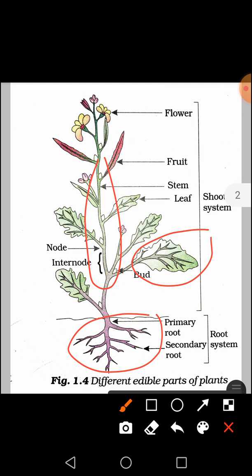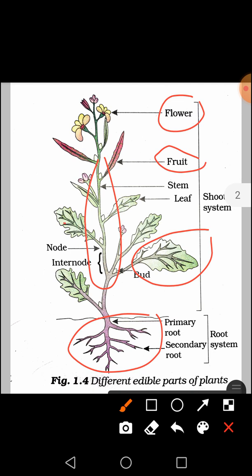Leaf helps in making food by the process of photosynthesis. Roots help in absorption of water and minerals from the soil, and stem keeps the plant upright as well as transports the food, water and minerals in the plant. Besides this, it consists of flower. Flower later on makes seed. Fruit, the ripened ovary, is called fruit and it has seeds inside it.